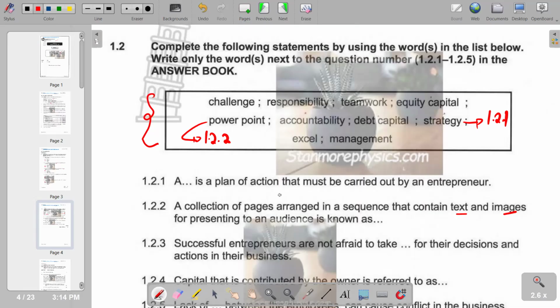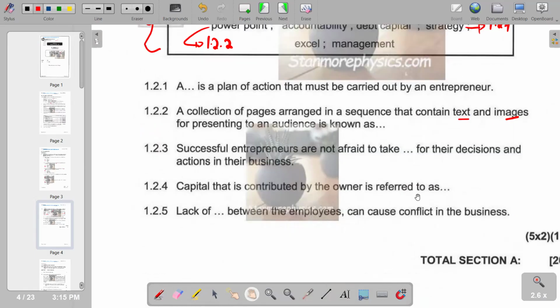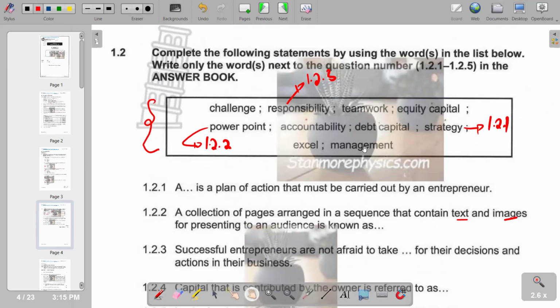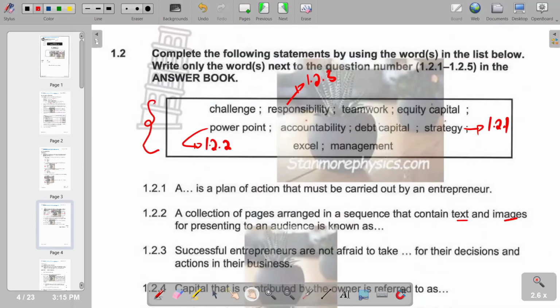Moving on to 1.2.3: successful entrepreneurs are not afraid to take dash for their decisions and actions in their business. So this becomes responsibility for their decisions and actions in their business. So we have 1.2.3. Then we move on to 1.2.4: capital that is contributed by the owner is referred to as, obviously, equity. So we have equity capital as our 1.2.4.